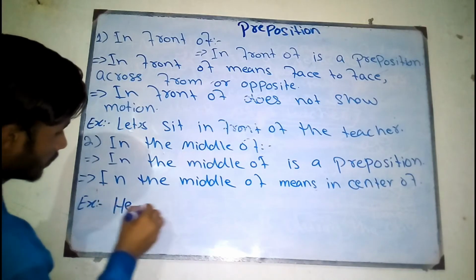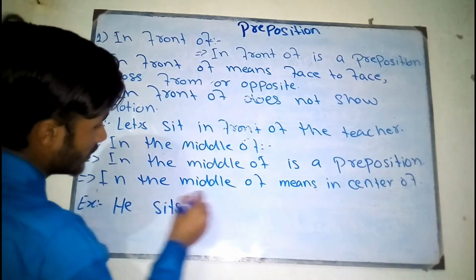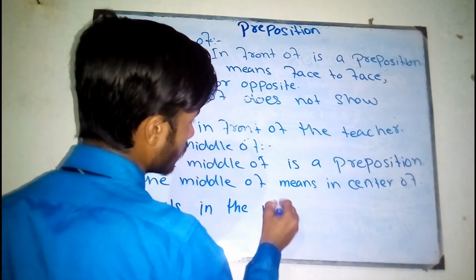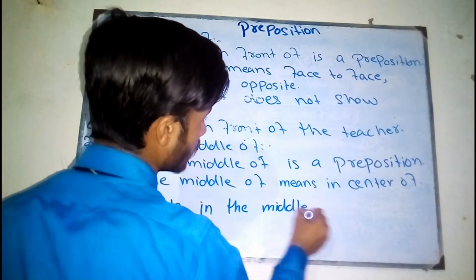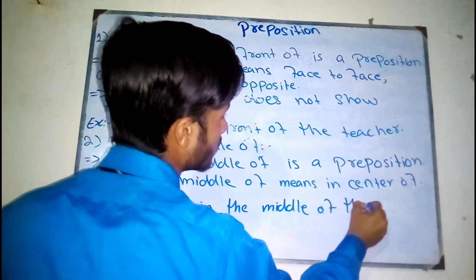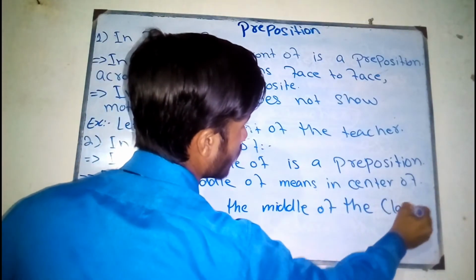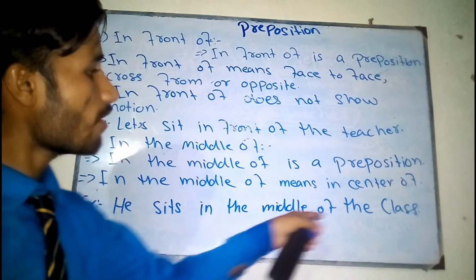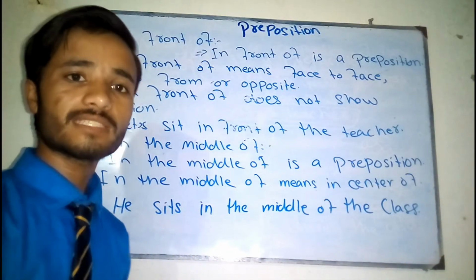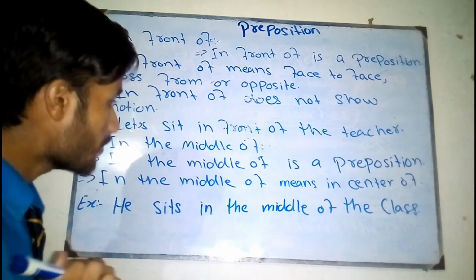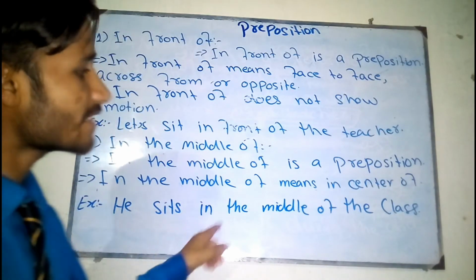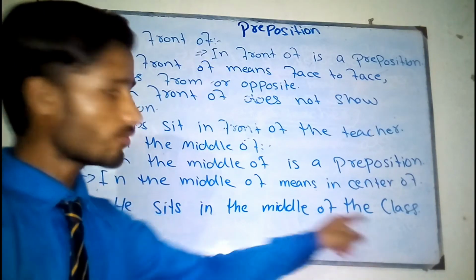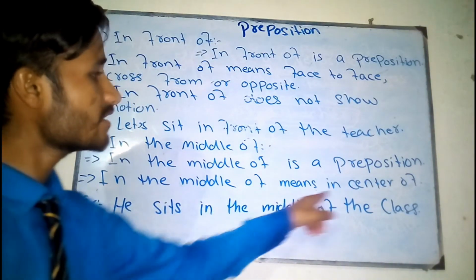He sits in the middle of the class. See sentence. He sits in the middle of the class. Now what does this example mean? This example means that he sits in the center of the class. As I told you that in the middle of means in center of.